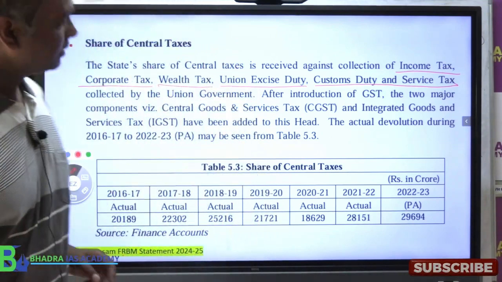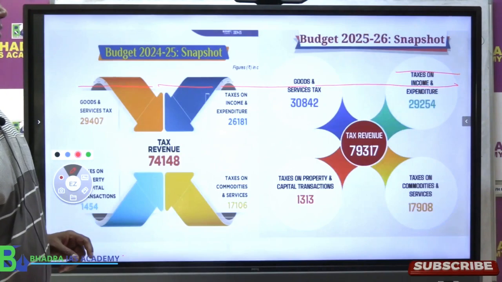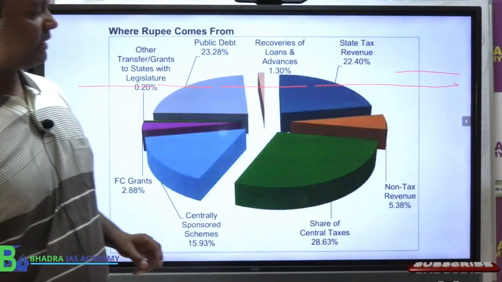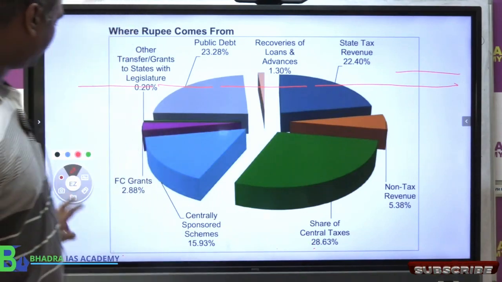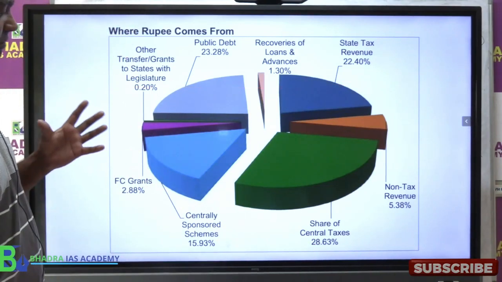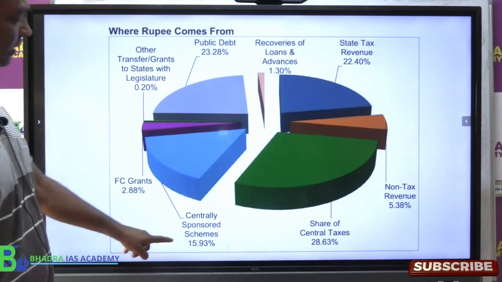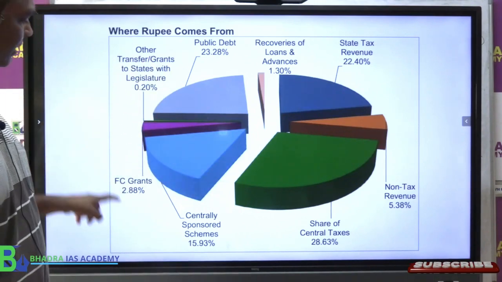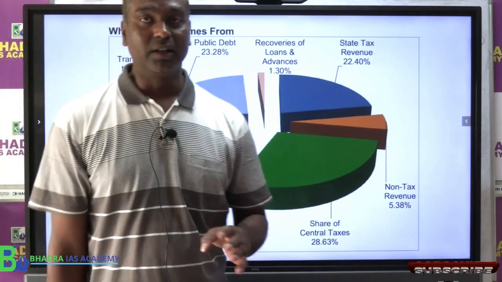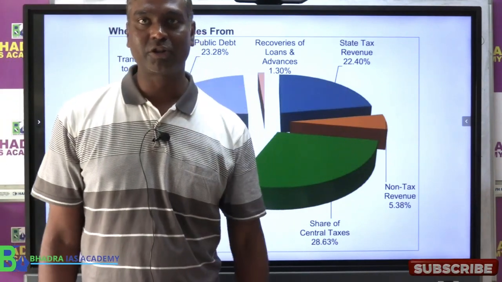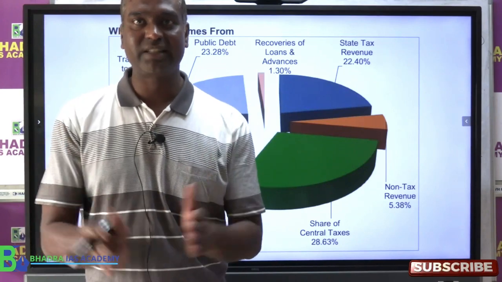And that share received from the central government is quite high, 28%. So these are the major income sources. And the last one is grant. There are different types of grant received by government. So these are the four important sources of revenue receipt.